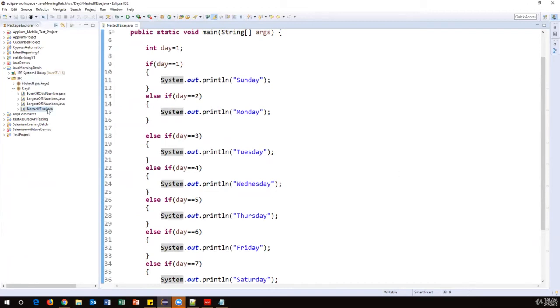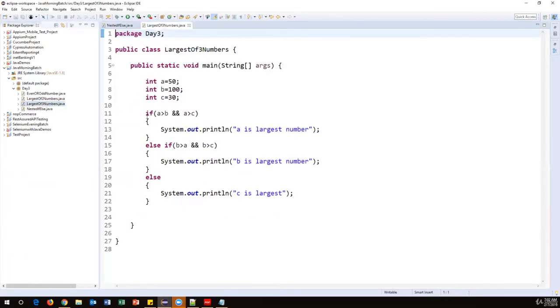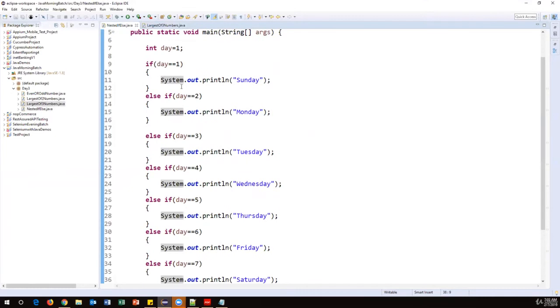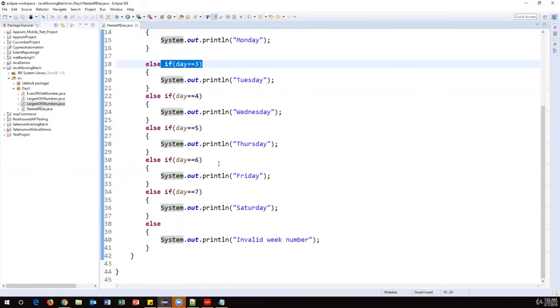In the previous example, this is also a nested if else statement, but we put multiple conditions in a single if statement. So this is one condition, this is another condition, including logical operators. But in this example, every condition is different. We have split every condition into multiple if conditions. So this is actually a nested if else statement. Now let us execute and see.